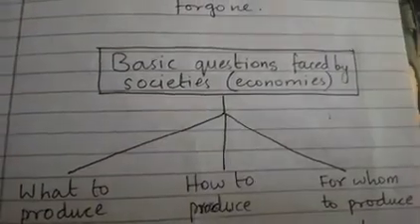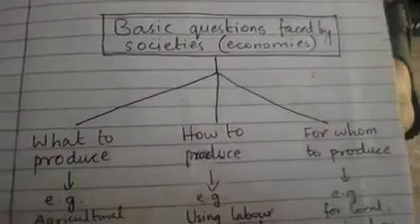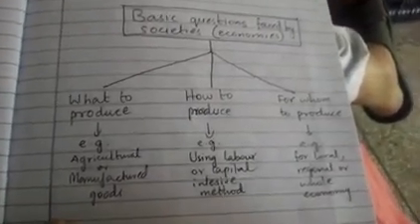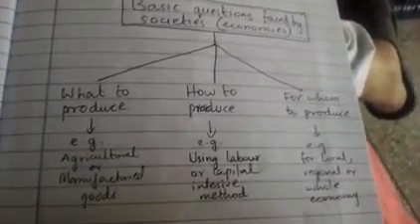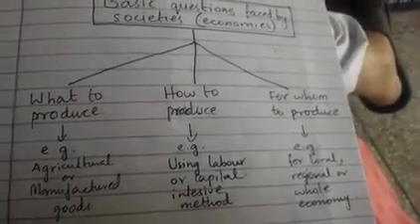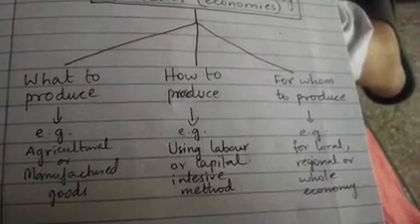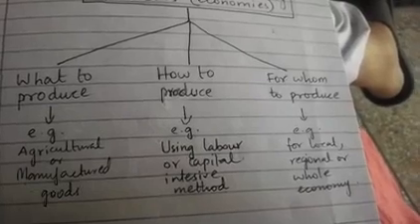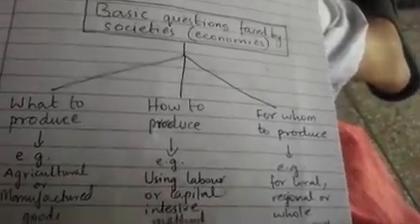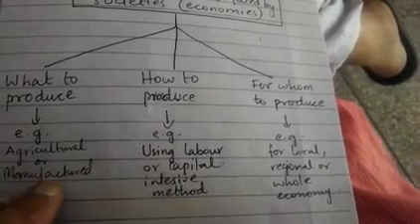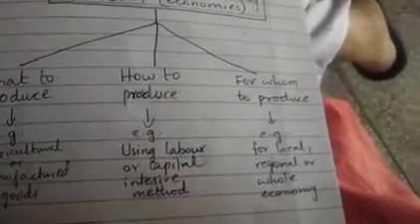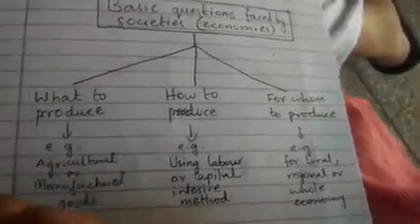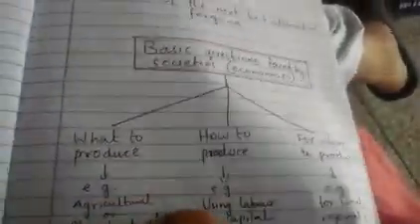So the next is the basic questions faced by all societies, economies. Now all societies and economies, when they produce something with their scarce resources, they have to decide what to produce, how to produce, and for whom to produce. For example, what to produce means they may like to produce agriculture or manufactured goods. They have to make a choice, or maybe they can produce in small numbers, both of them. How to produce: by using labor or capital intensive methods, maybe using labor a lot or capital a lot, or maybe land a lot, which production they will require. And for whom to produce, that is for local level or regional level or for the whole economy. So these 3 main questions have to be answered by all economies.